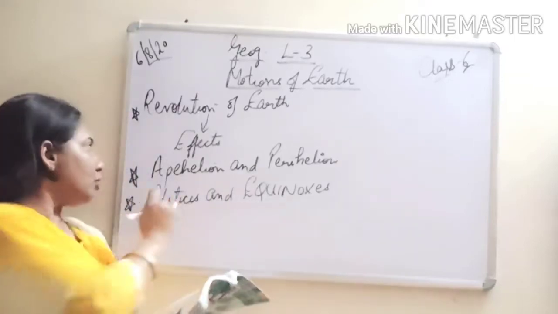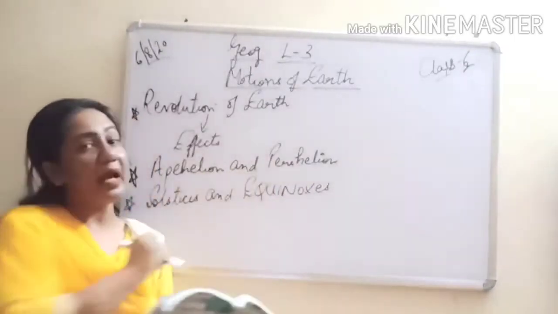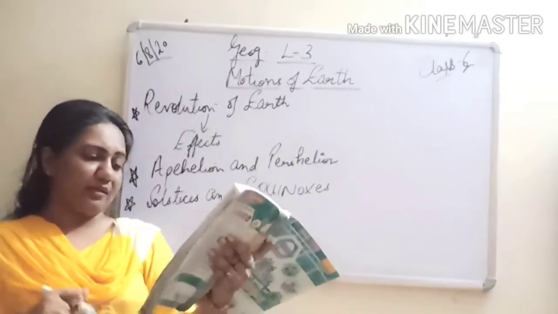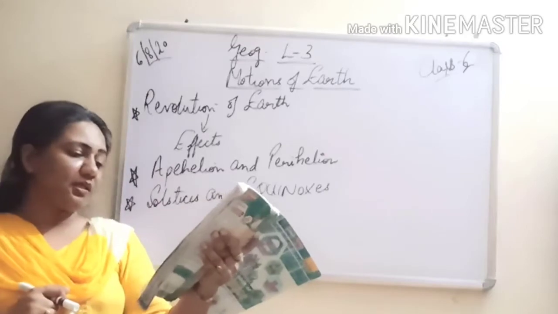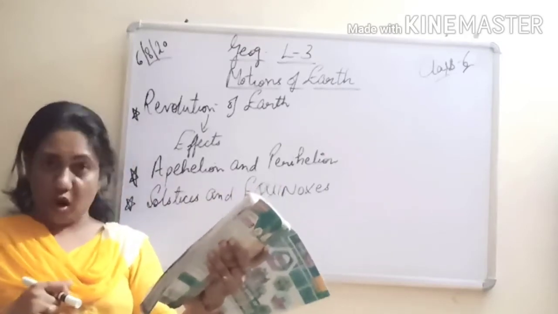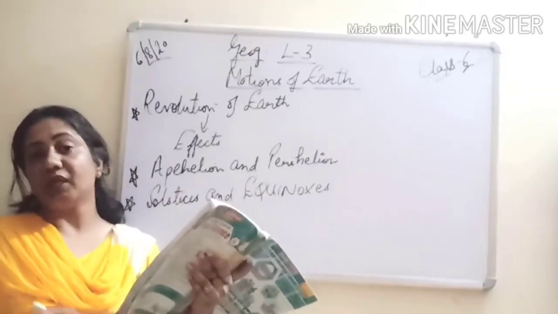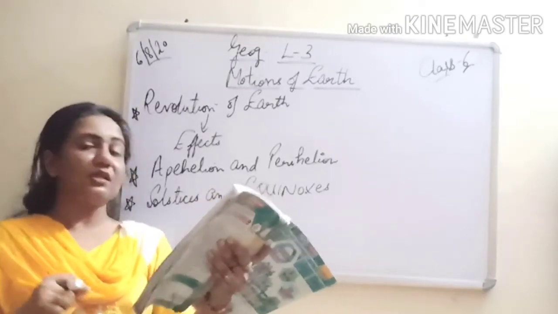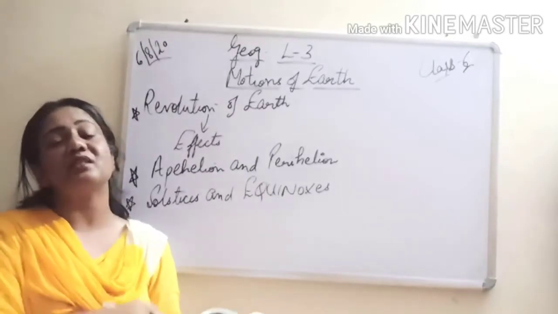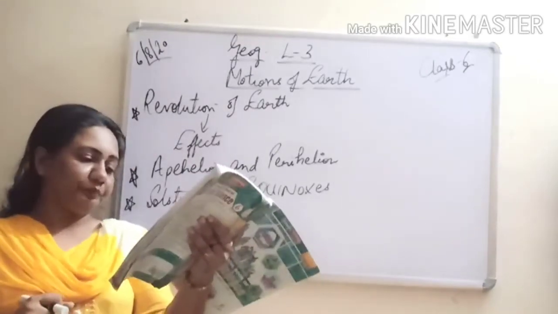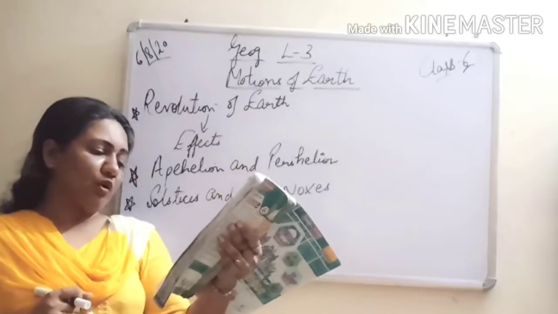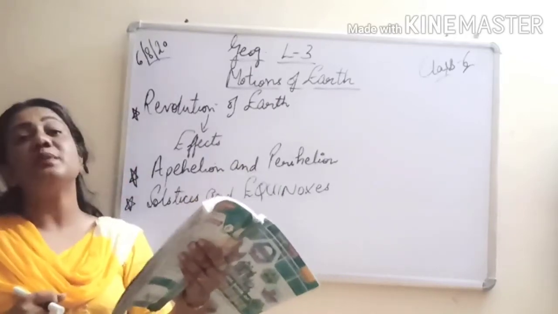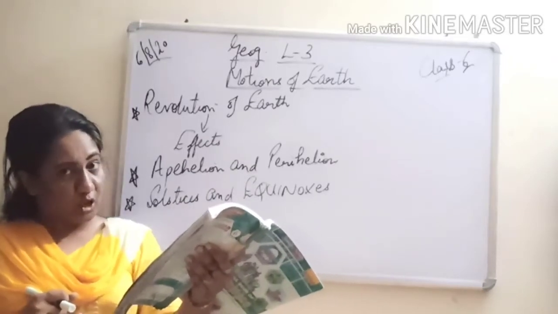Okay, then there are two important terms, aphelion and perihelion. You all know them. So it is again a question that is there. The earth revolves around the sun along a fixed path called orbit. So what is orbit? Again an important 1 mark question. What is orbit? When the earth revolves around the sun along a fixed path, that fixed path is known as orbit. The length of the earth's orbit is, please underline, objective question, 938 million kilometers. So this is the length of the orbit.